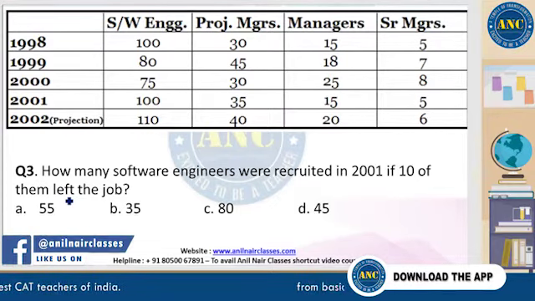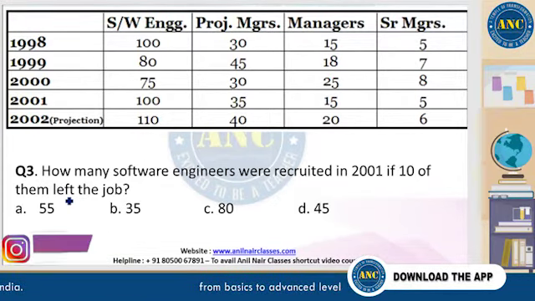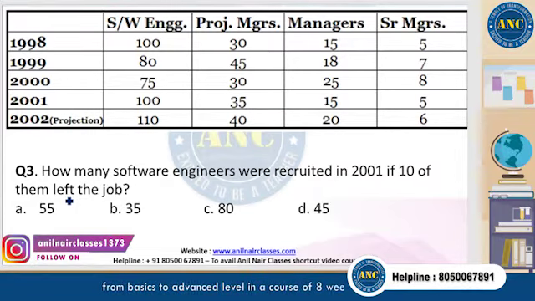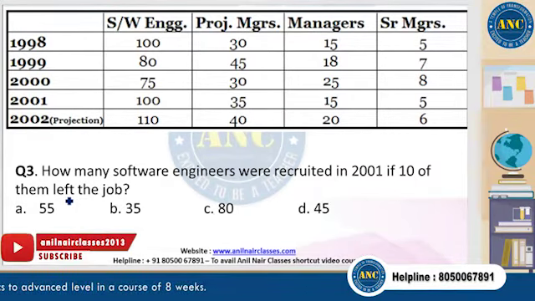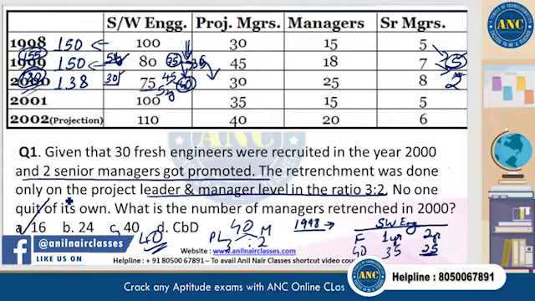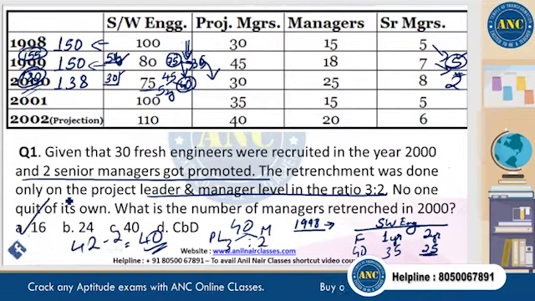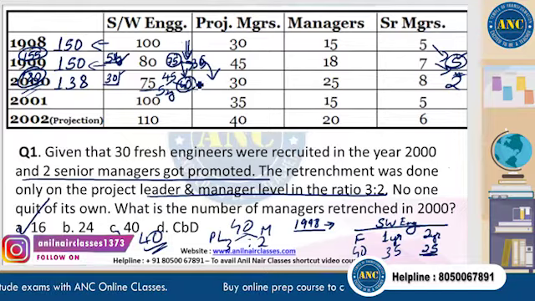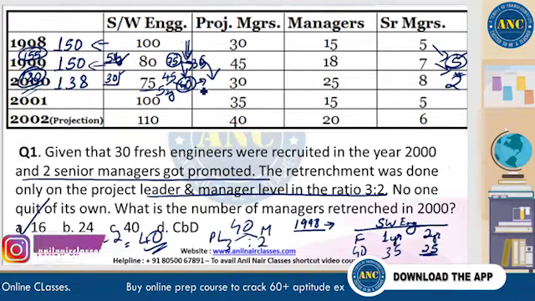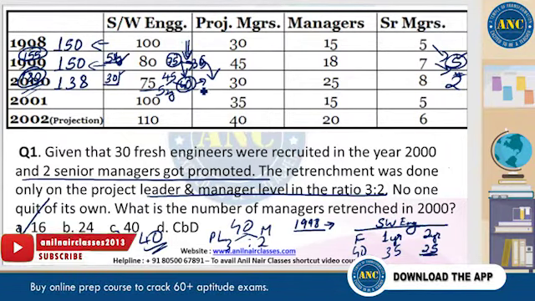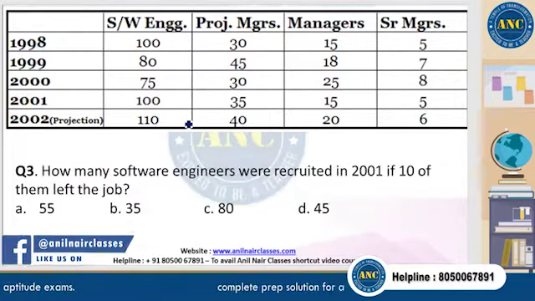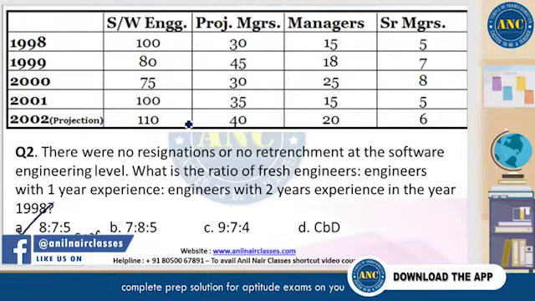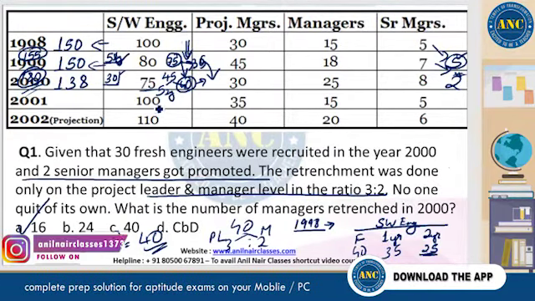How many software engineers were recruited in 2001 if 10 of them left the job? Let's come back to that original data, right? In the year 2001, these 40, first of all, this 40 will get moved off to the next level, right? In the year 2001, how many software engineers were recruited, if 10 left the job? Now, if you're talking of this, there are 100 numbers.